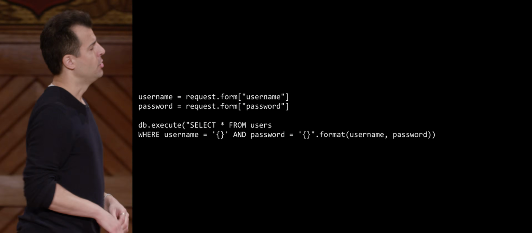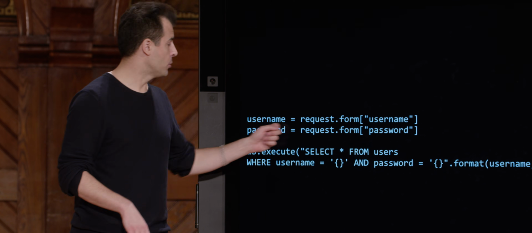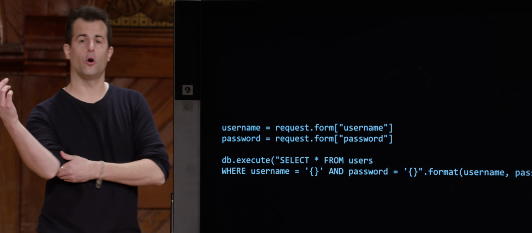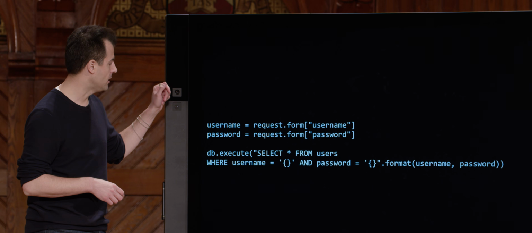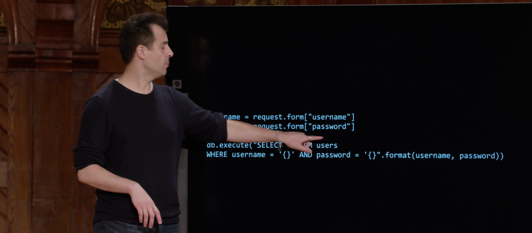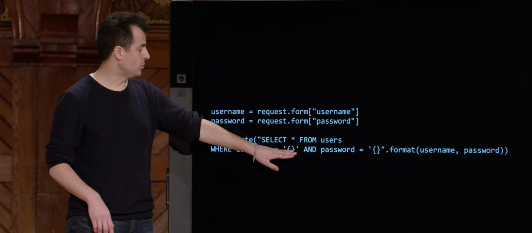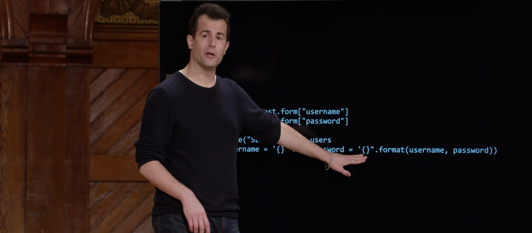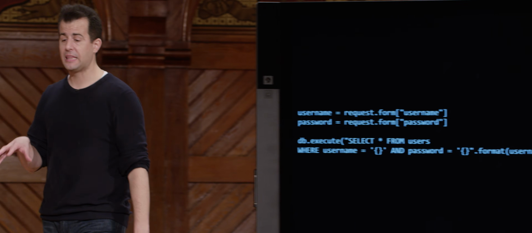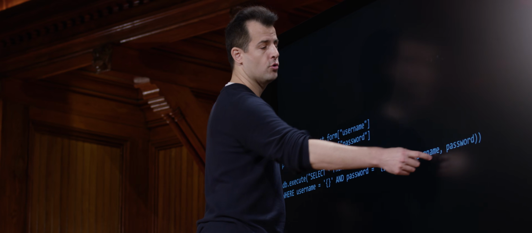Suppose that the code on the back end at Harvard or Yale were in Python, this. Somewhere in their files, username variable gets request.form username. Password gets request.form password. So just two variables called username and password, just so I have them handy. Maybe they're using CS50's library function, db.execute, select star from users, and this happens to wrap on 2 lines, but ignore the extra space, where username equals curly braces and password equals curly braces. So just like we did last week when printing things in a formatted fashion, this was sort of like Python's equivalent of printf, using the format method of the string class, passing in username and password.